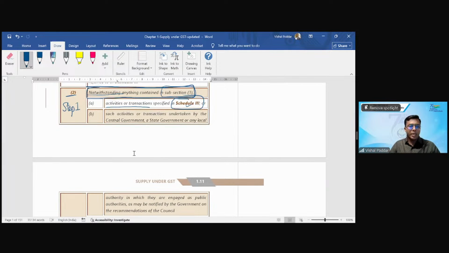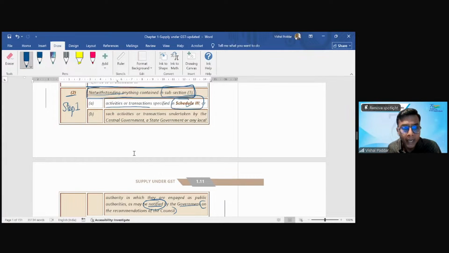Or if you find any notification by the government, and obviously this phrase will continue everywhere, on recommendation of council. So I'm not talking about that because I already mentioned everything is coming as per council's discussion and recommendation.